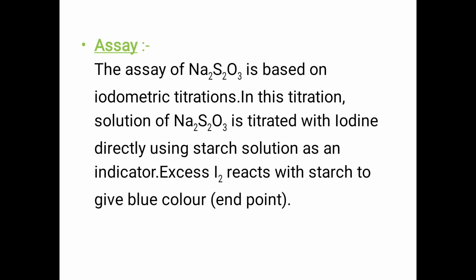Next, assay. The assay of sodium thiosulfate is based on iodometric titration.